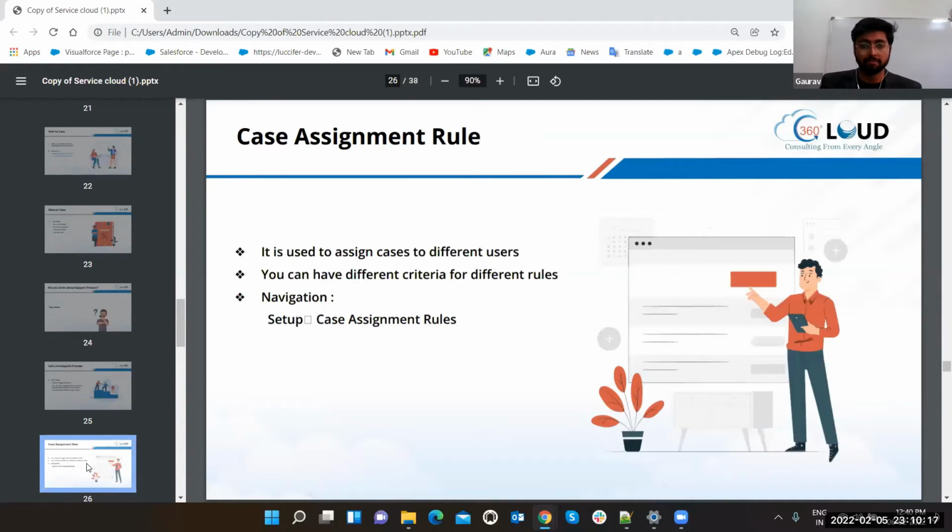So let's move further. Yes, case assignment rule. Just like we had lead assignment rules, we similarly have case assignment rules. Now, what is a case assignment rule? Once you have generated the case, you have to assign a user, so it is used to assign cases to different users. You can have different criteria for different rules. So let's go to case assignment rules.